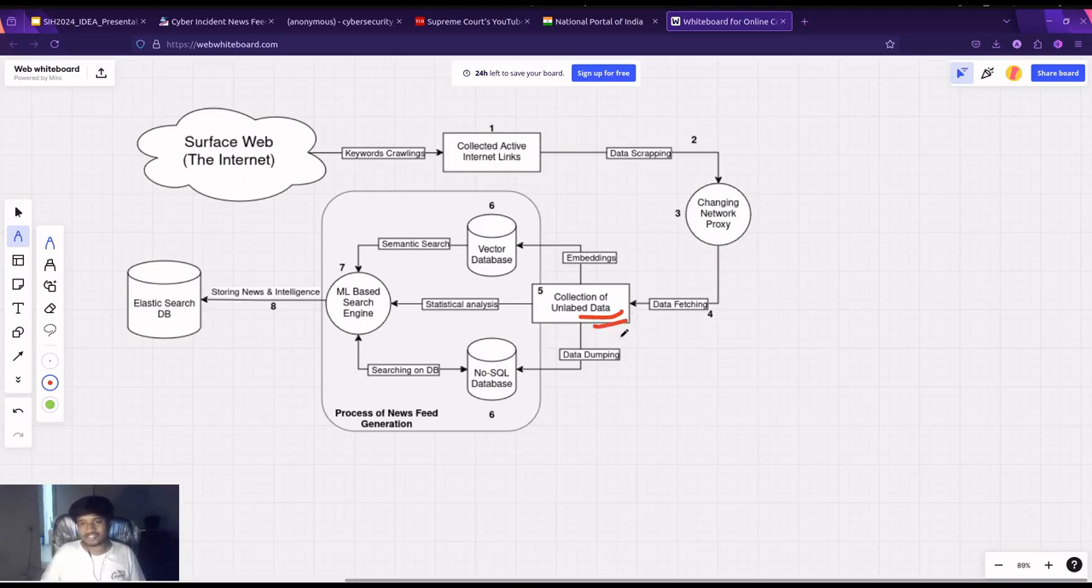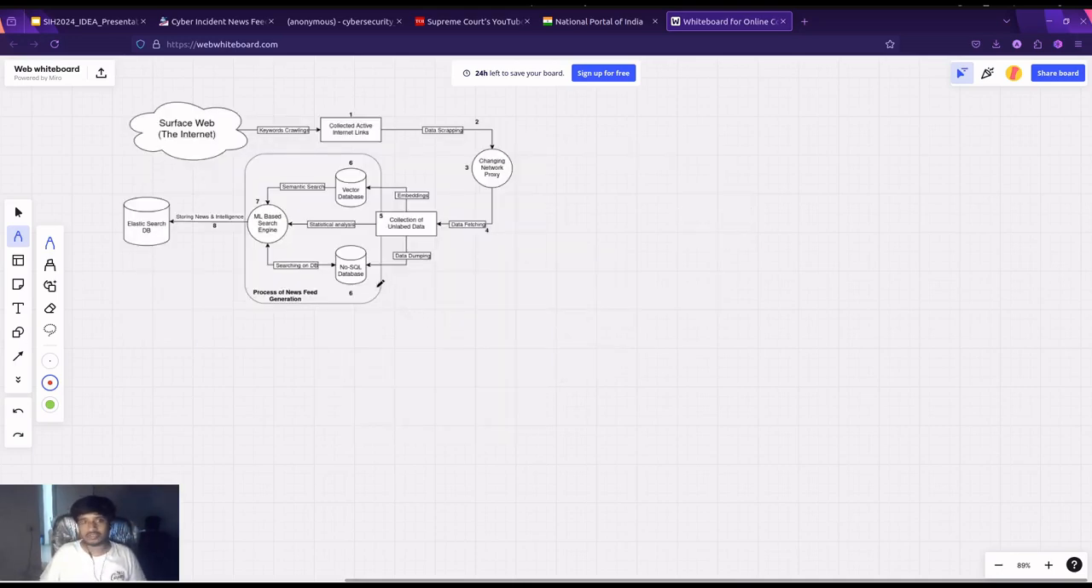These are collections which don't have any label. These are unlabeled data. So at the same time, we put this data into two databases. One is a NoSQL database, and the second is a vector database. In the vector database, we create embeddings of each collected data. Each and every piece of data is embedded by us and put in the vector database. At the same time, each data is stored in the NoSQL database.